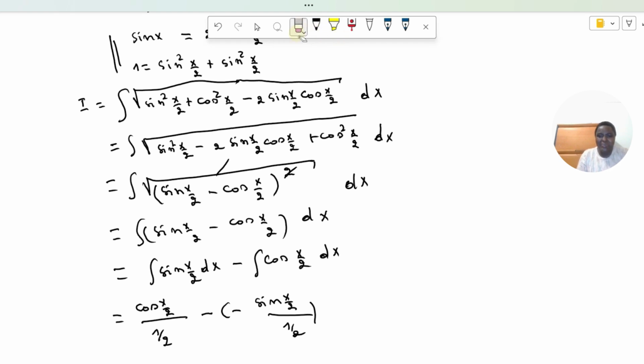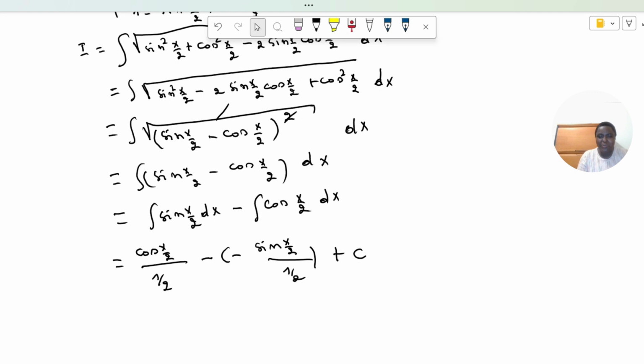Dx is gone. Then we add a constant. So do you know why we add a constant? If you know why we add a constant here, write it in the comment section. If you don't know it, write that you don't know it, then I will know that I will have to explain it next time. Yes, so this will be equal to 1 over 2, 1 over 2.